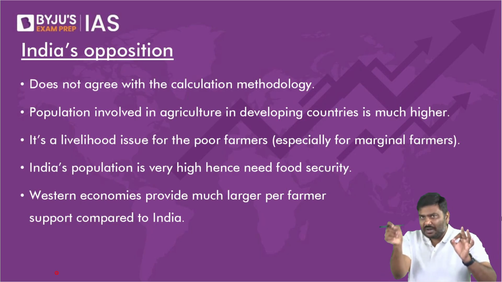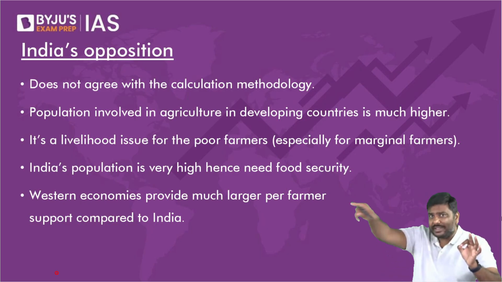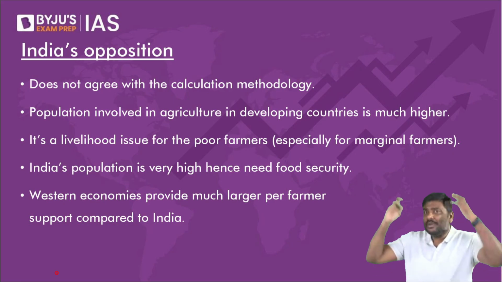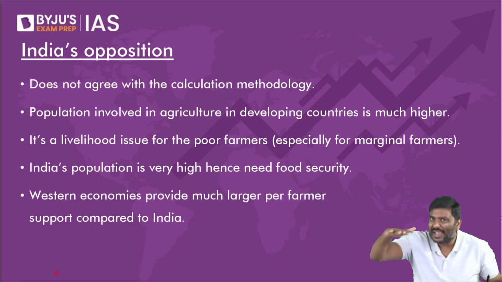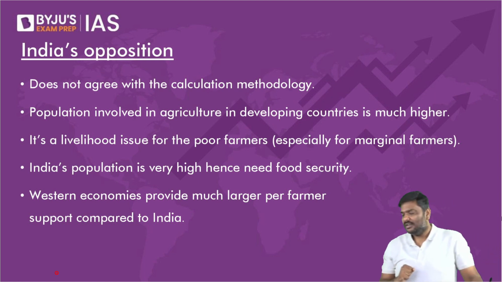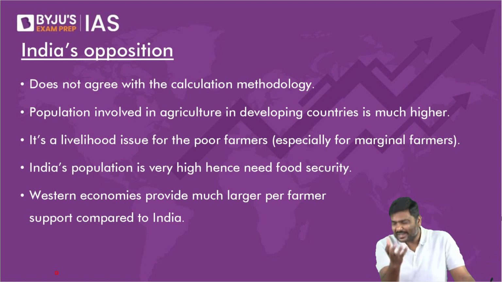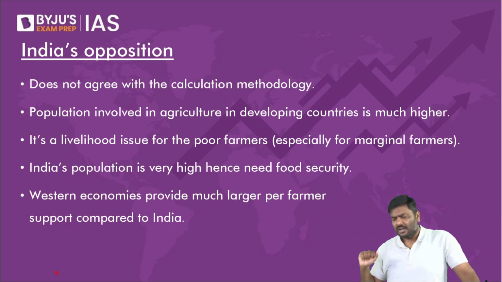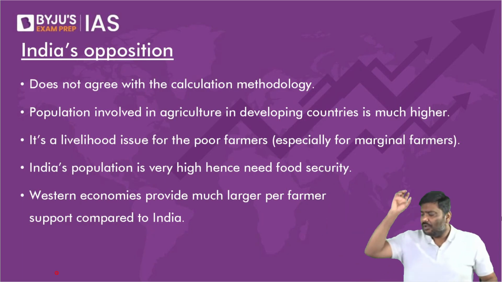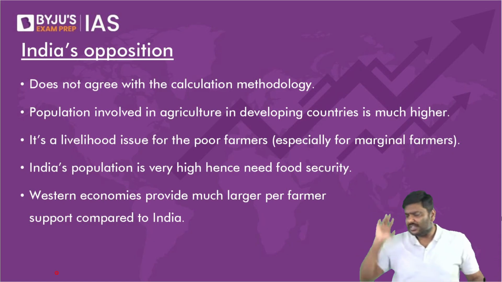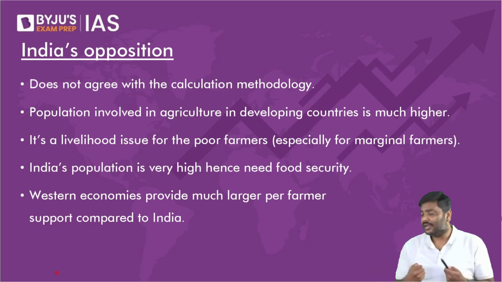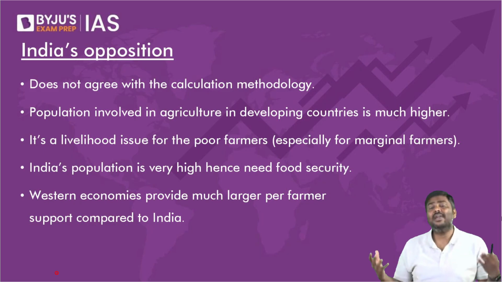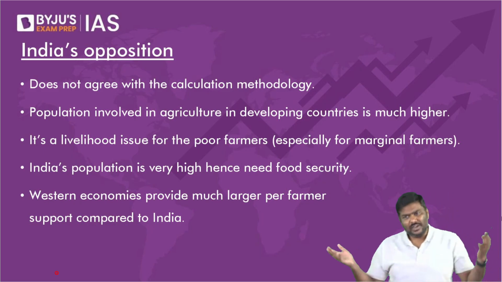Why? Look at it. In case of India, can you imagine the number of people who are involved in agriculture sector? More than 45% of working population is there in agriculture sector. And if I don't provide MSP, they will have to sell everything in the market. I repeat, if government will not provide MSP, everything has to be sold in the market.